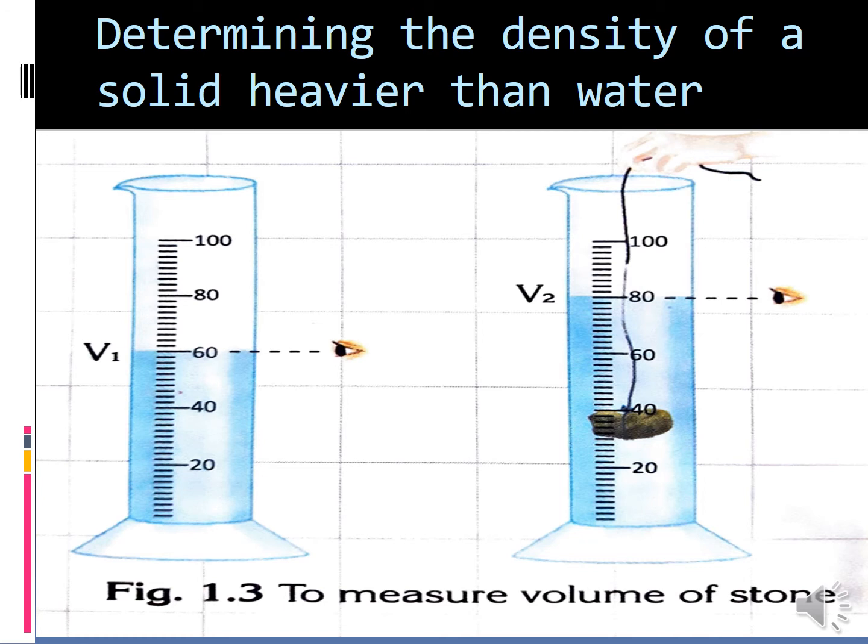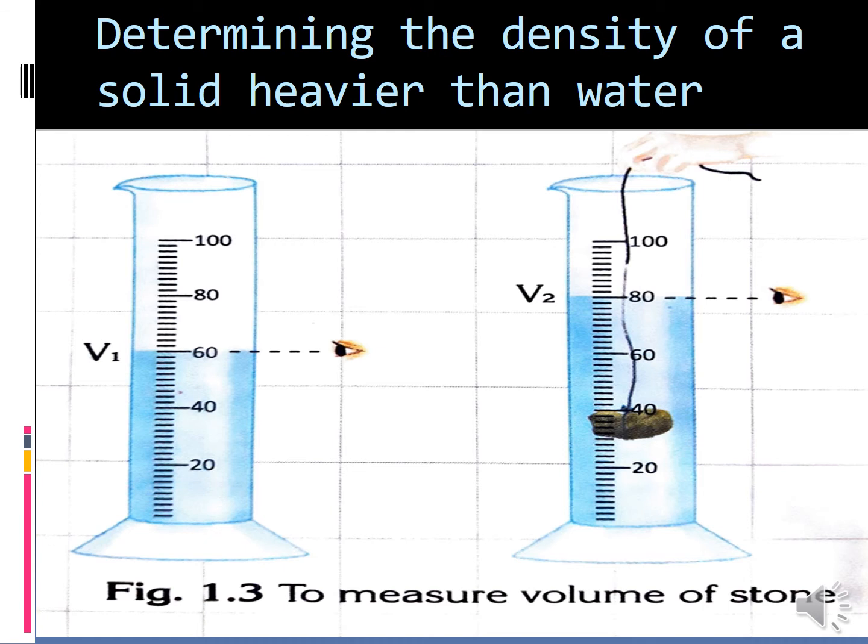We are just immersing the stone in the measuring cylinder. You can see in the first image, first they had filled water inside that measuring cylinder up to the marking of 60. So we have marked that as V1. And then we are immersing the stone inside that measuring cylinder.